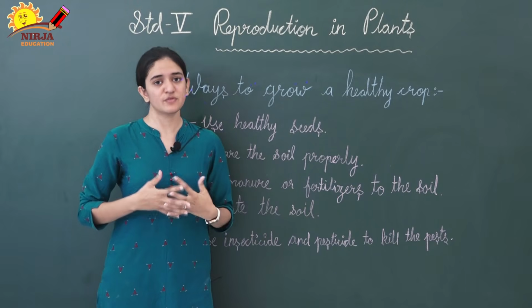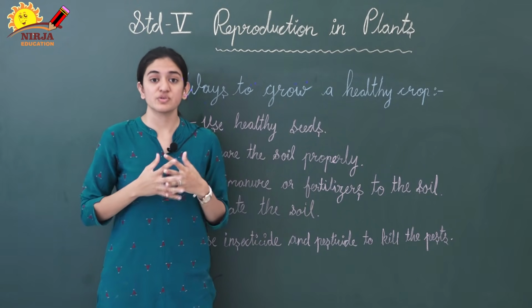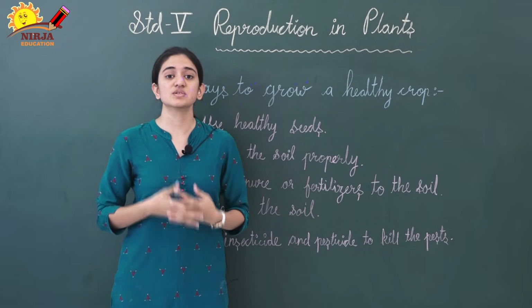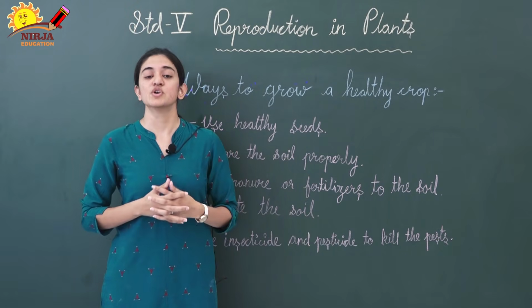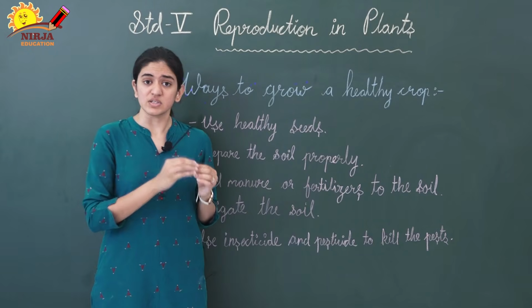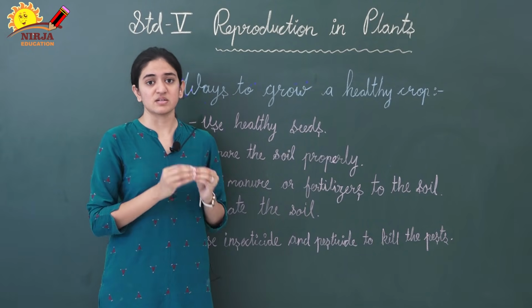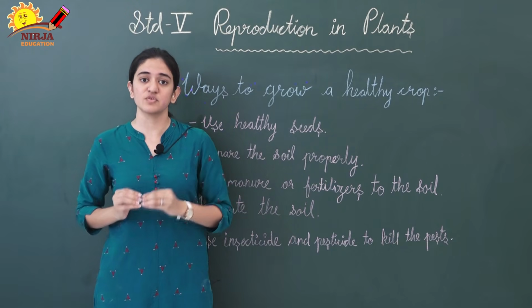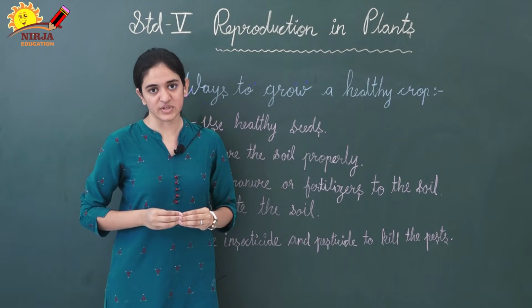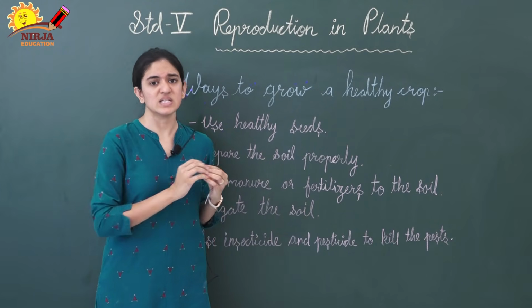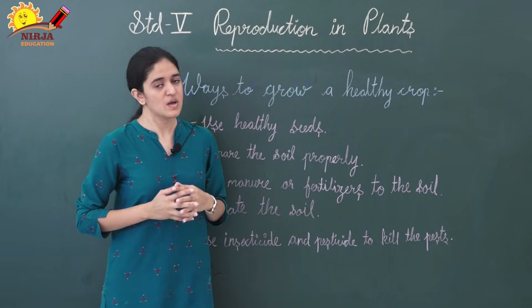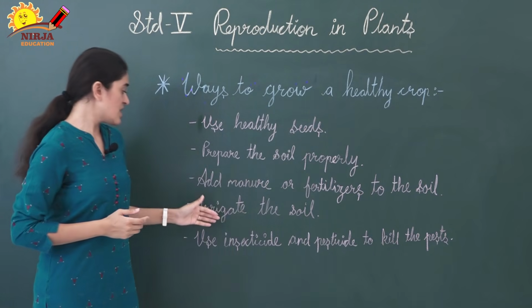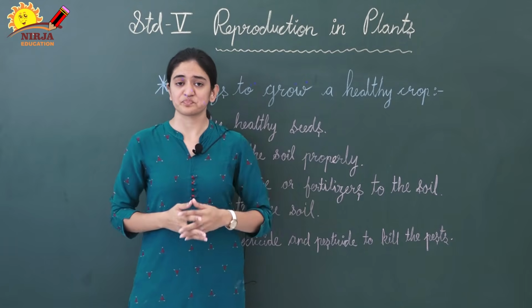To increase the fertility of the soil, we should use manure and fertilizers. And if it is organic fertilizer, then it is the best one. Instead of using inorganic fertilizer, we should use organic fertilizers, which are much less harmful to us and to the plants. Then next one is irrigate the soil.